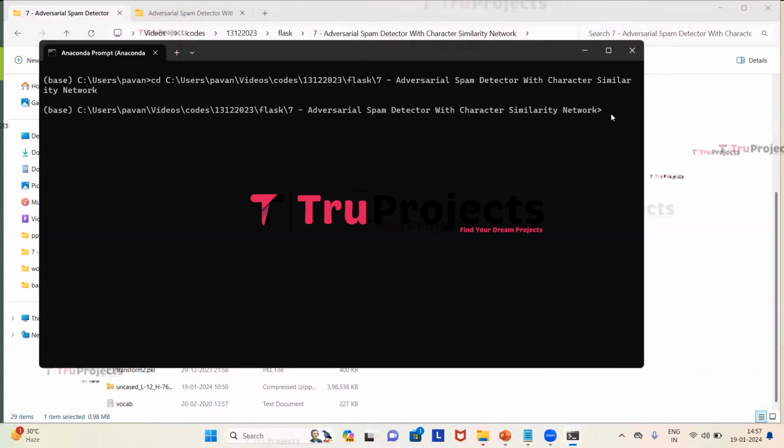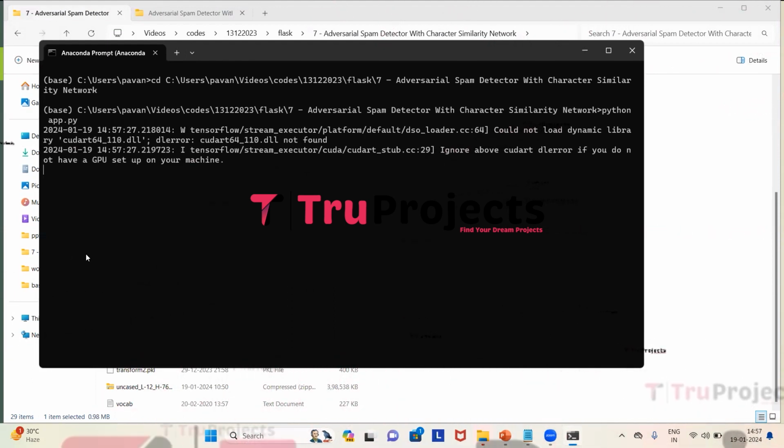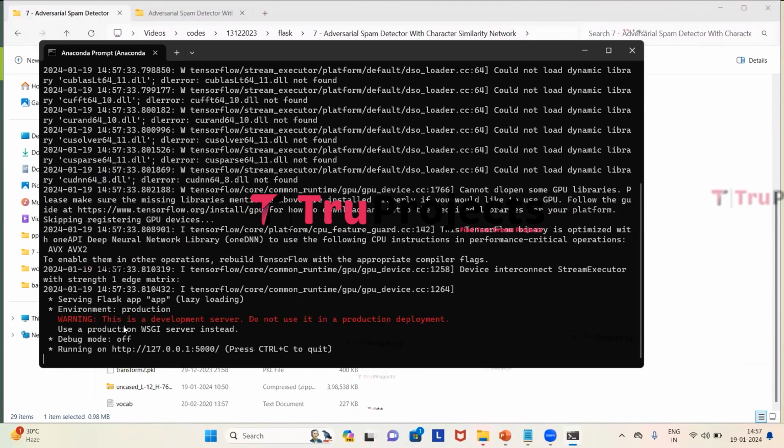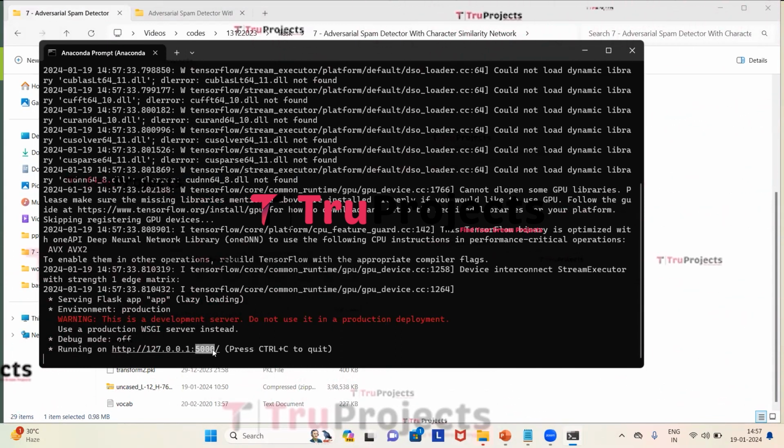Here we need to type the command python space app.py to compile the app.py file and then click on enter. This will execute the Python script and perform a runtime check for any syntax errors or logical issues. After running the app.py file, the Flask framework will host the application locally at the default address, which will be the localhost and the port, unless configured differently. This is the localhost and this 5000 is the port.